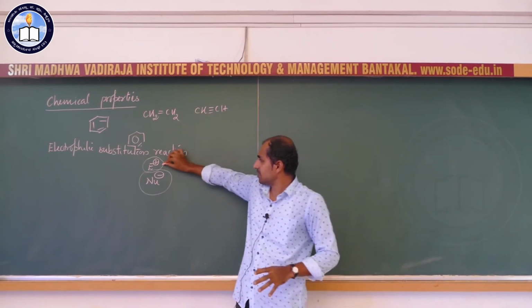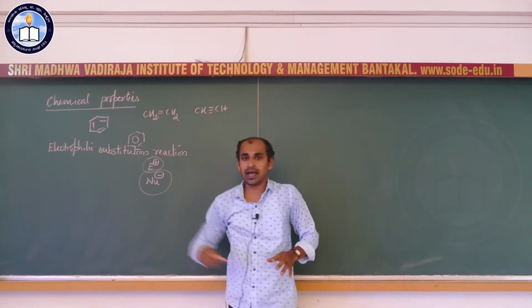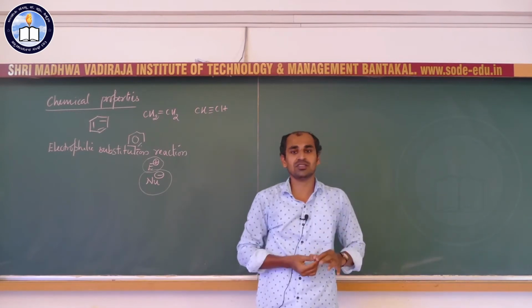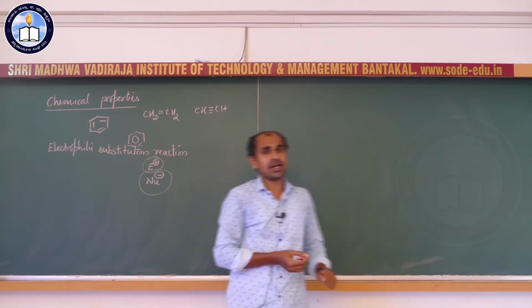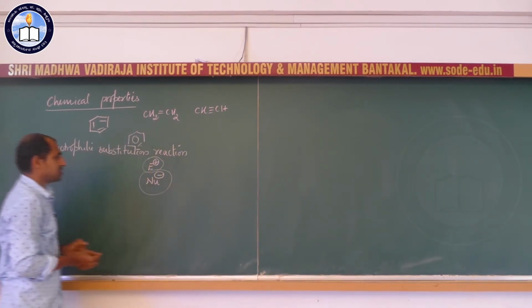Now, electrophiles will attack the benzene ring and cause substitution reactions. There are 5 important types of electrophilic substitution reactions.